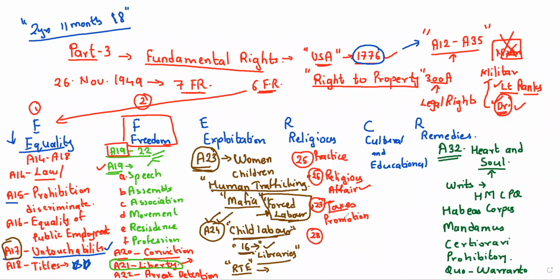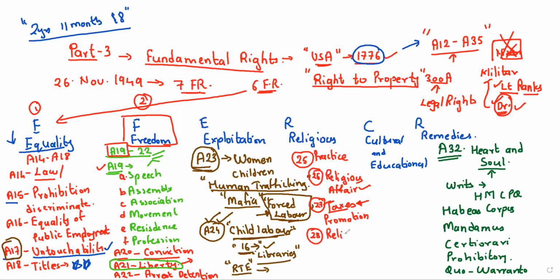Okay, that means suppose you are a Muslim or a Christian, and you want to promote your religion, you can do it, because you have a fundamental right, and for that you will have less taxes. You need not pay taxes for those kinds of events. Next, the most important, article number 28: freedom from attending religious instruction or worship in certain educational institutions.